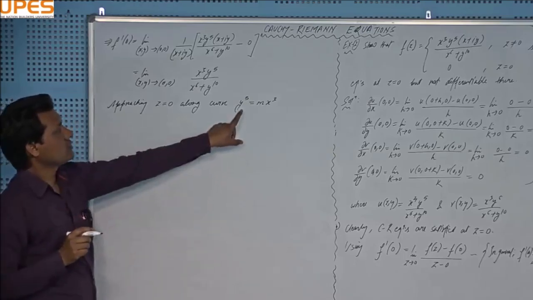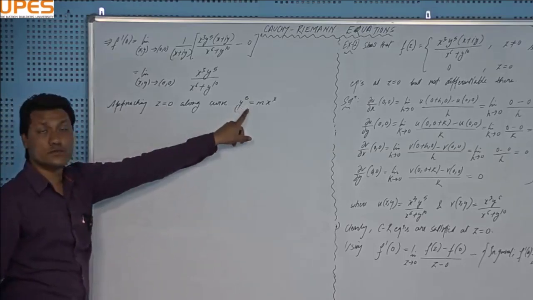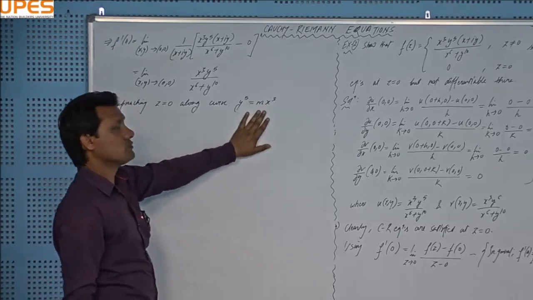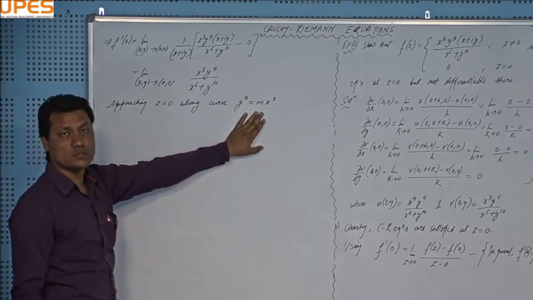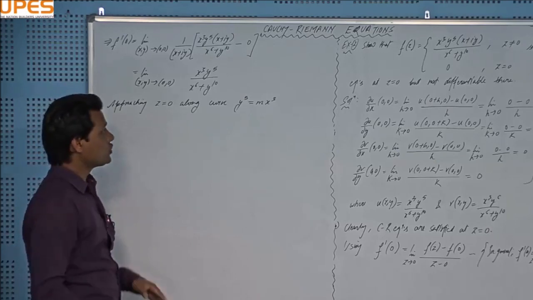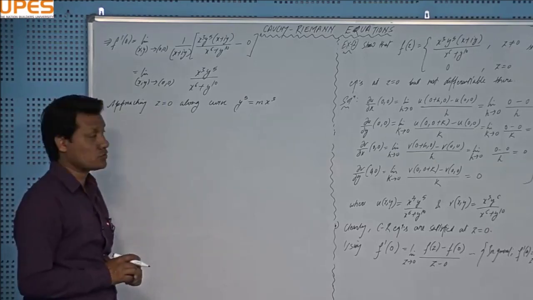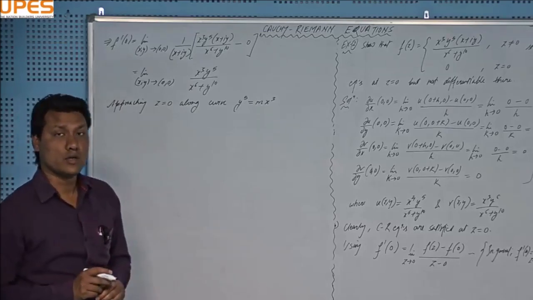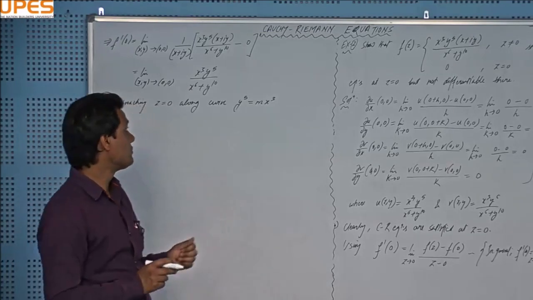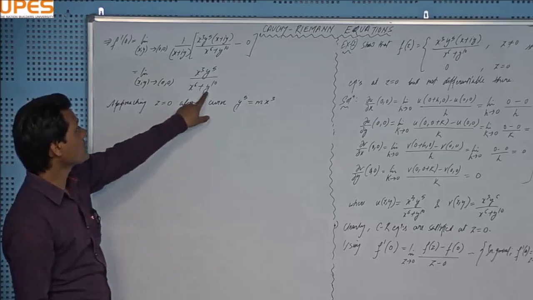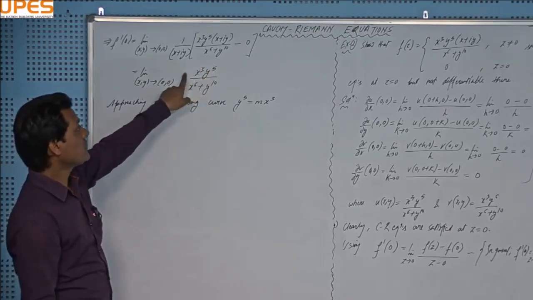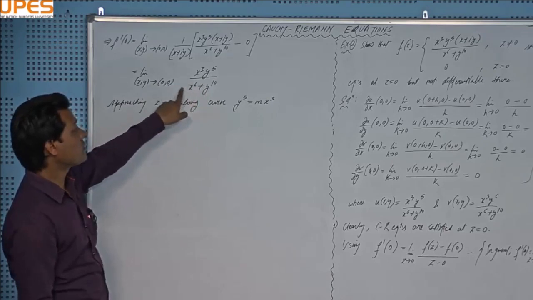And you can see that this curve passes through the origin. If you put x equal to 0 and y equal to 0, it shows that this passes through the origin, right? We have to choose some curve which passes through the origin, and it is not the case that every time you will put y equal to mx. The selection of the curve is important, because if you put y equal to mx, then in the numerator I will have x to the power 8, and in the denominator I will have x to the power 6 common.